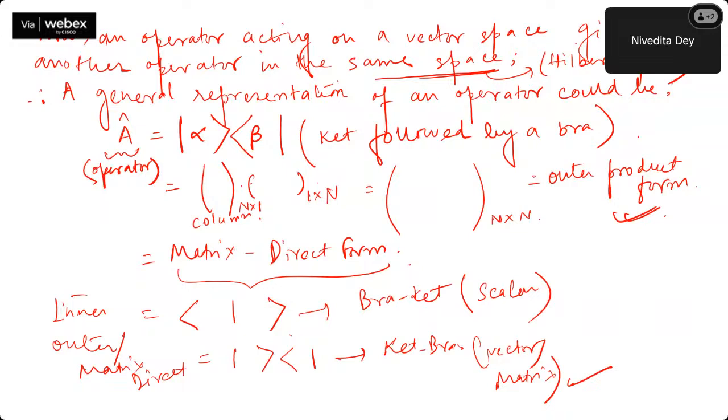Now, the example that I was talking about. Say A is a matrix: 1 plus 2i, minus 5i, 3i, and 4. There is nothing from quantum here. It's purely a part of linear algebra, this Hermitian.